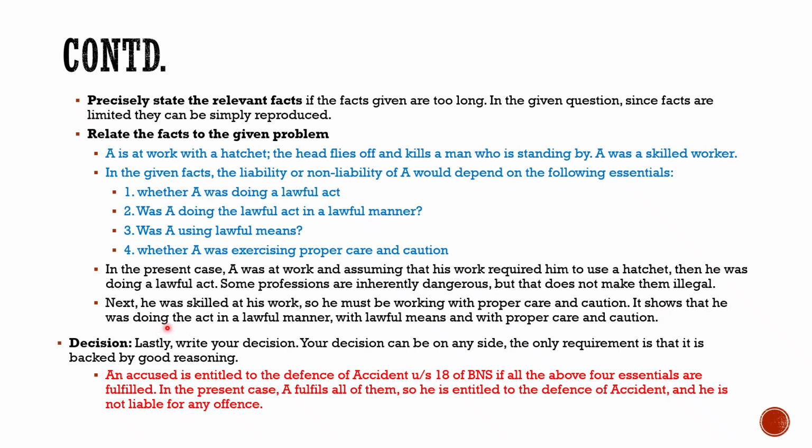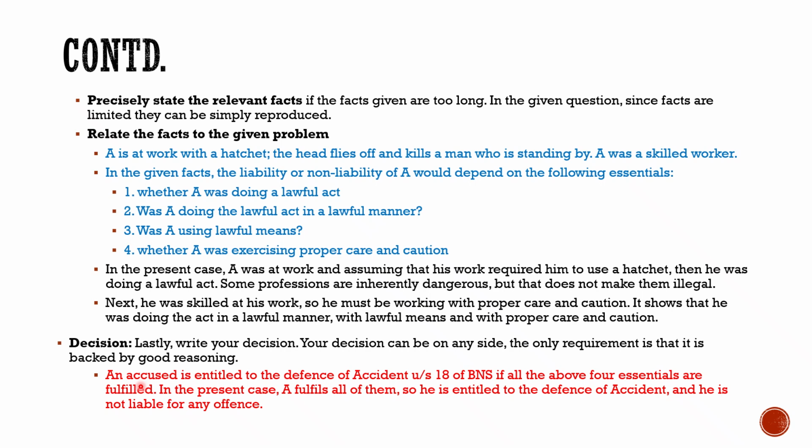It shows that he was doing the act in a lawful manner, with lawful means, and with proper care and caution. Lastly, you will give your decision. Obviously, this is an applied question, and you have to give a decision on one side. You can give the decision on either side, but you must justify it with logic and provisions.